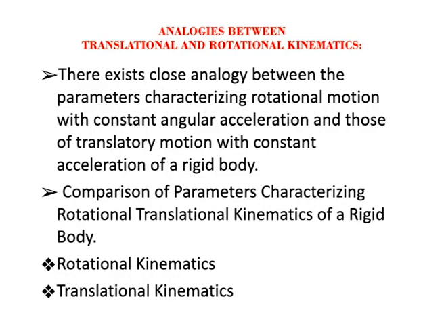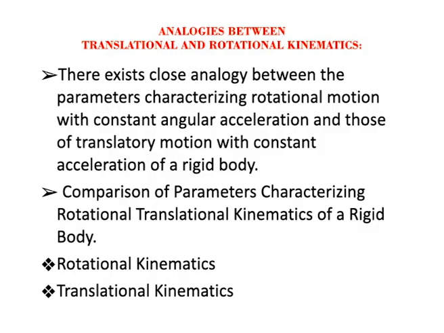The next topic is the analogy between translatory and rotational kinematics. Rotational kinematics is when a rigid body rotates about an axis, and we find the rotational kinematic values. In other classes we have already proved translatory kinematics, that is linear motion, linear acceleration, linear velocity and linear displacement. Now this is the relation between translatory and rotational kinematics. There exists a close analogy between the parameters characterizing rotational motion with constant angular acceleration and those of translatory motion with constant acceleration of a rigid body.